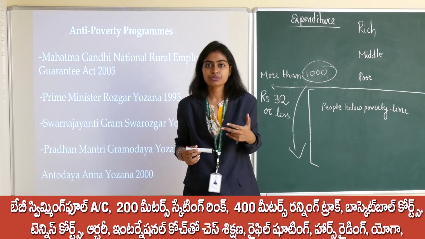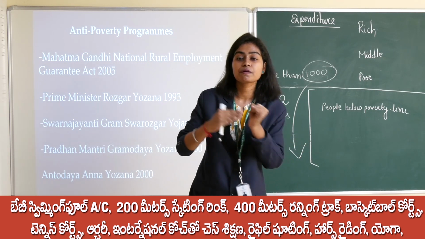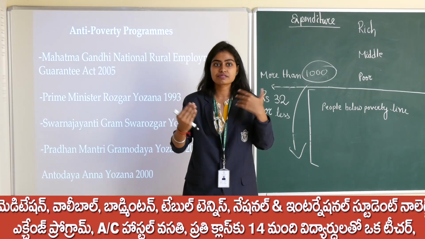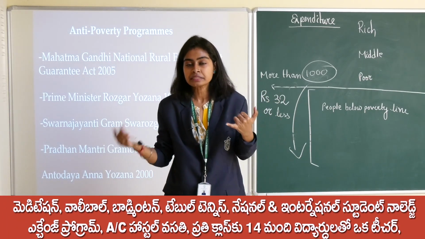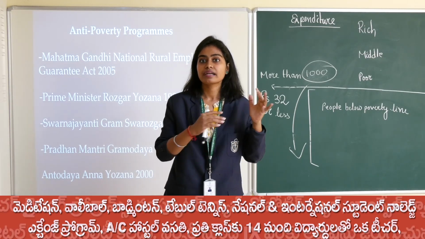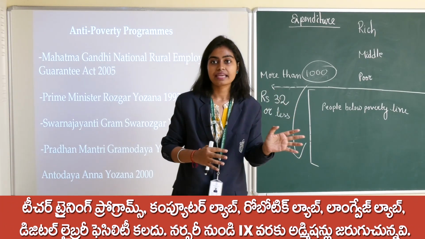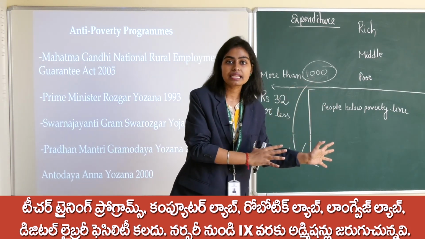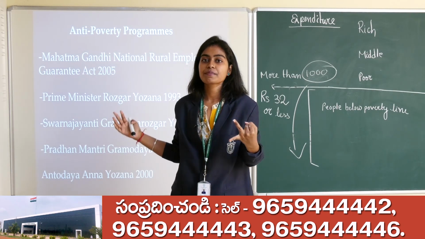So what we read today: we read what is poverty and what is the difference between the poor and poverty, then the issues or problems faced by the people who are in poverty or who are poor. We read about the poverty line, what the poverty line is, and how it is estimated in 3 ways: through expenditure, through consumption and through income. After that we read about various anti-poverty measures.